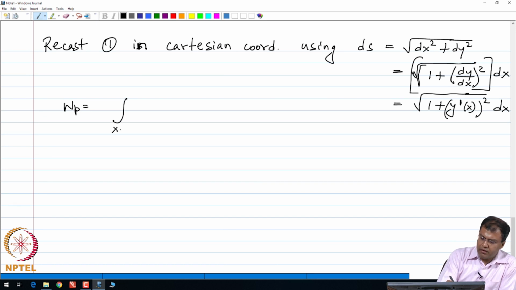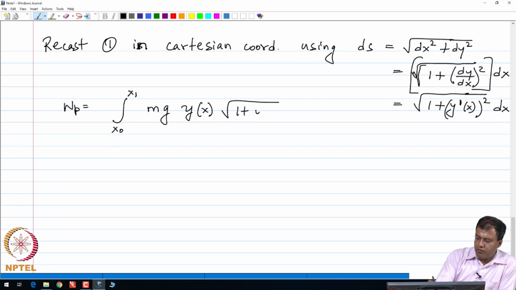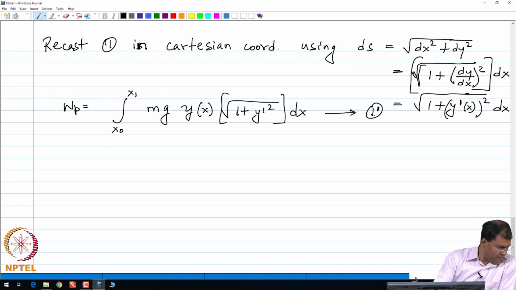In terms of x, my endpoints in the x coordinate are x 0 and x 1, and my new functional is m g y of x times ds, which is given by the square root of 1 plus y prime square dx. Let us denote this new functional by 1 prime, and we see that what we are trying to optimize, the unknown of the problem, is y of x, which is the height of the cable at a distance x.